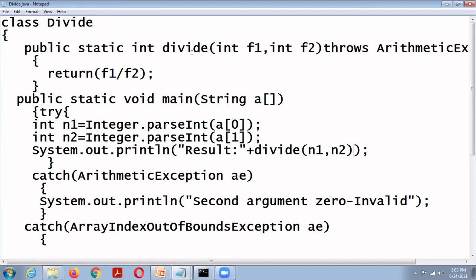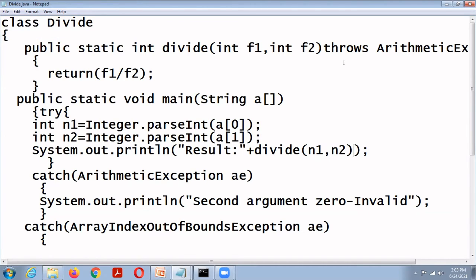Suppose this divide method is in another class, then we can invoke that method using class name dot method. Here the main function and divide are in the same class, so the main method can call the divide method directly, without an object or class name.